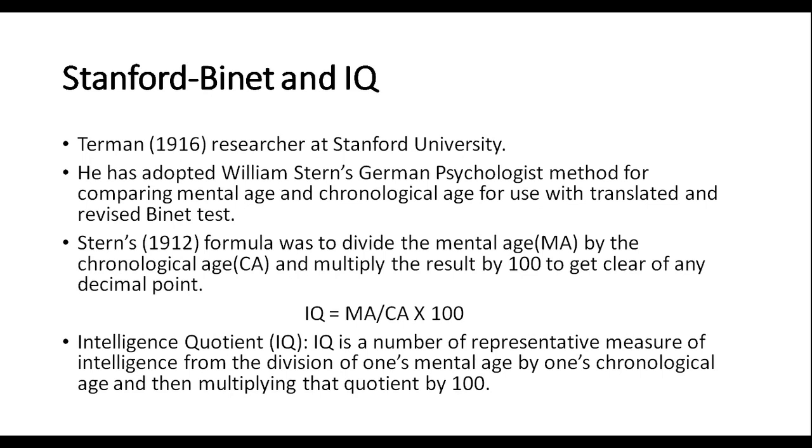Intelligence quotient is a numerical representative measure of intelligence obtained from the division of one's mental age by one's chronological age and then multiplying that quotient by 100.